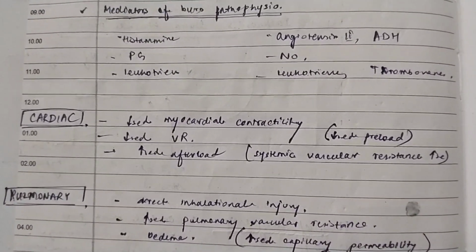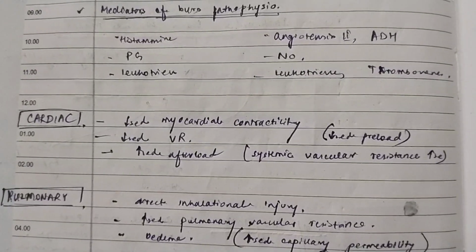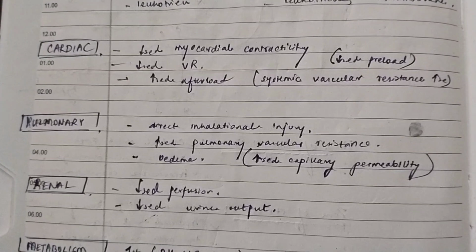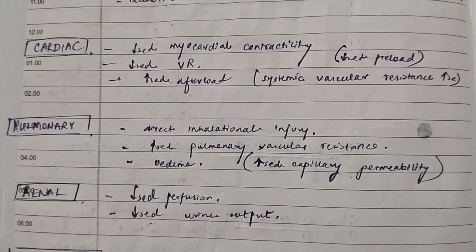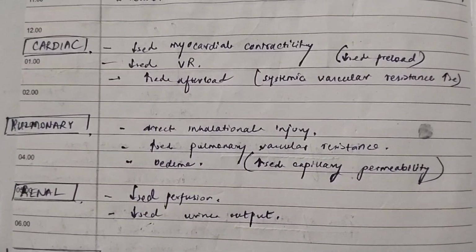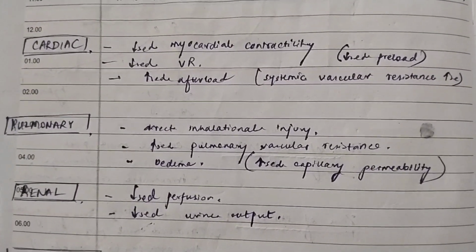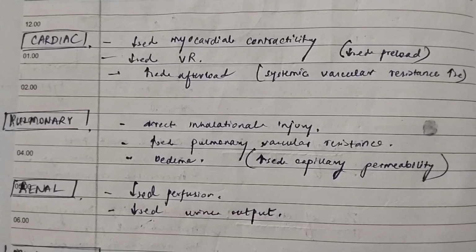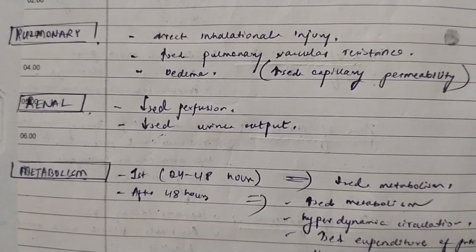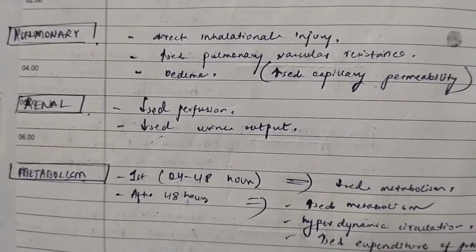So two things are decreasing and one thing is increasing: contractility and preload decrease, afterload increases. Pulmonary. What will happen in the pulmonary system? There will be direct inhalational injury, there will be increased pulmonary vascular resistance, and obviously you know that in burns you get to see edema that occurs because of increased capillary permeability in the lungs. In renal system, the perfusion will be decreased, so urine output will also be decreased.